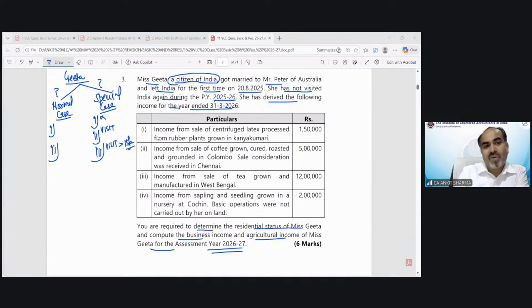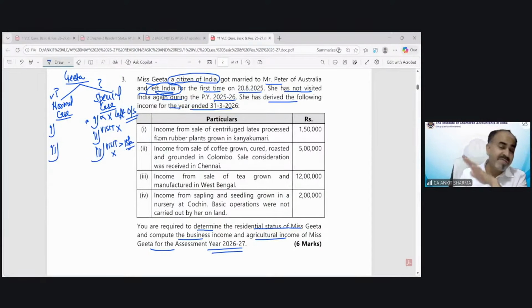When I write it down, this is not this case. You missed that information. You can see she has not visited India once she left India. This case does not fall in this category, not in this category, not in this category. This is our normal case. You know why? She left India. A citizen left India and went outside India.